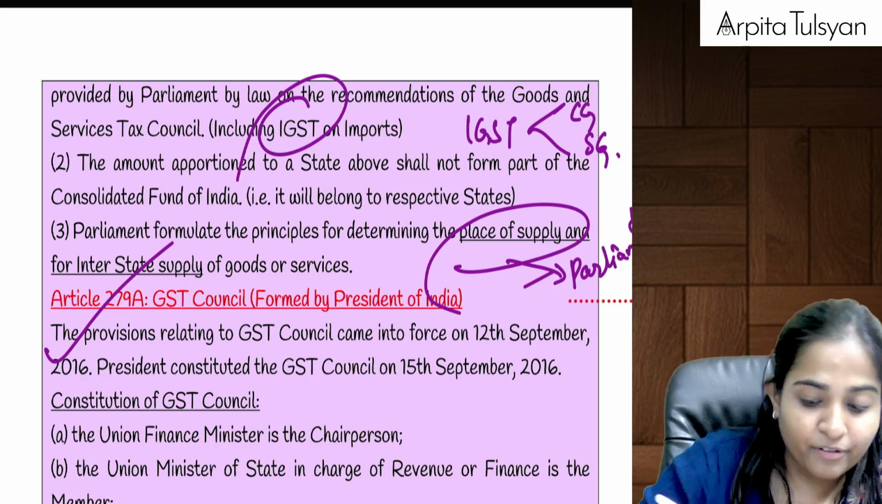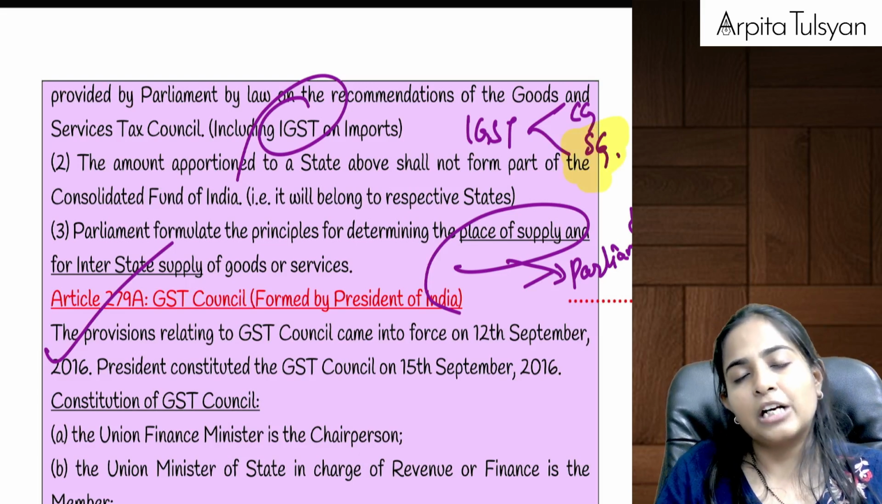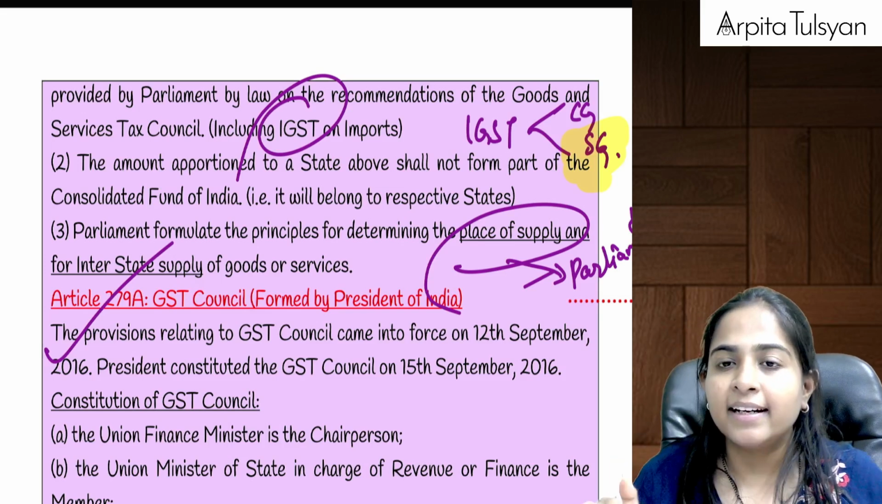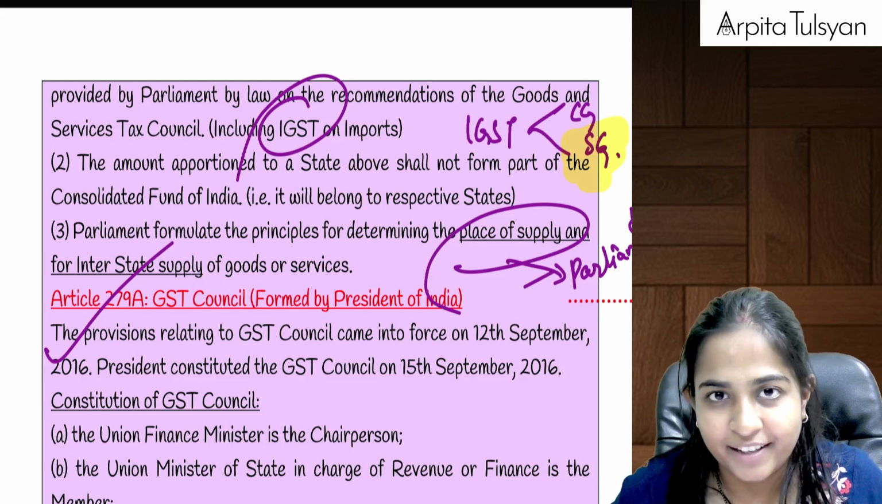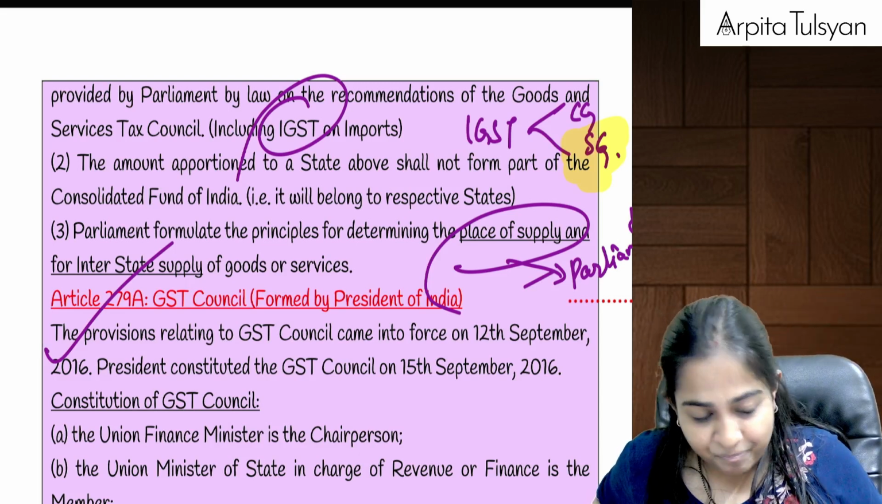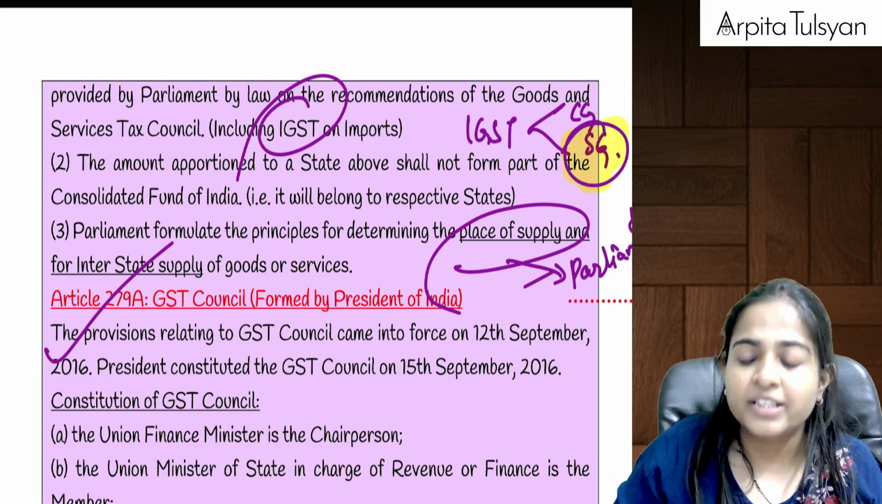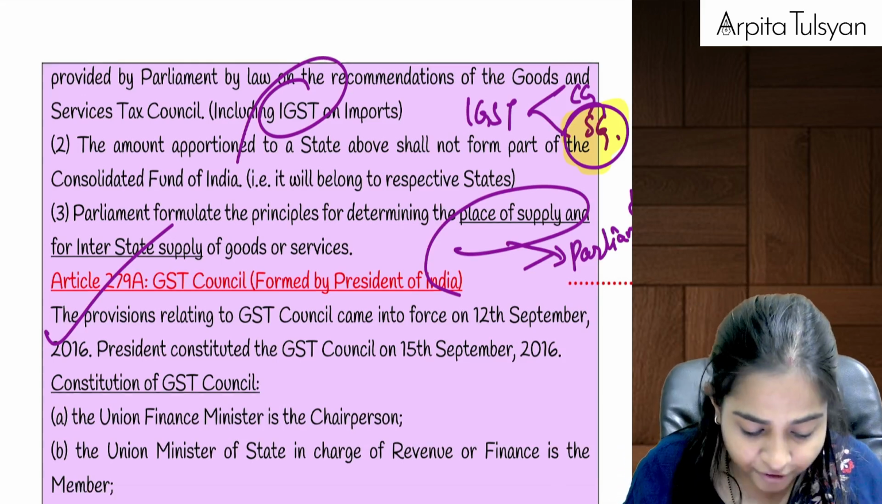Right? And yes, one more important point: whatever amount is apportioned between the central government and state government, the portion of the central government will not get transferred to the Consolidated Fund of India. Consolidated Fund of India belongs to the entire country, but whose revenue is this? This is the revenue of the state government. So this share will not get credited to the Consolidated Fund of India.